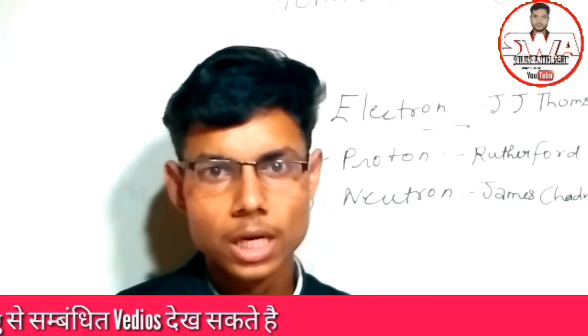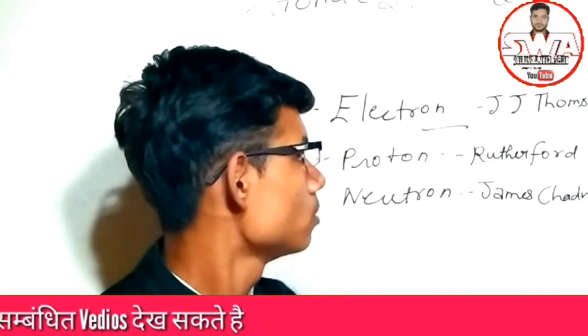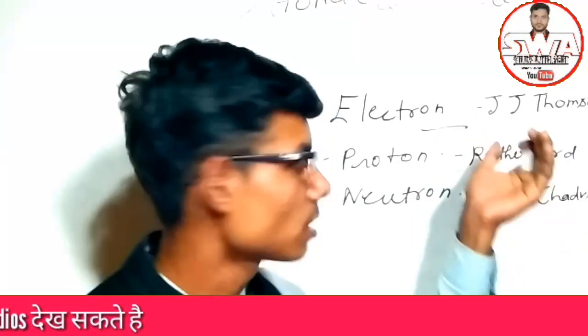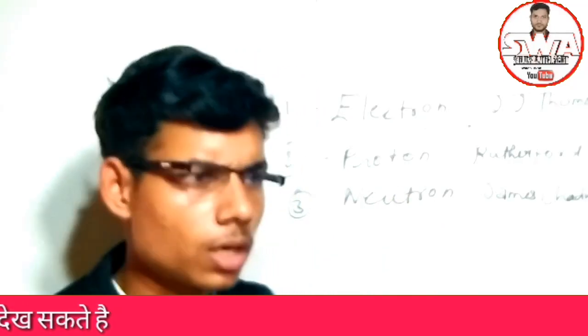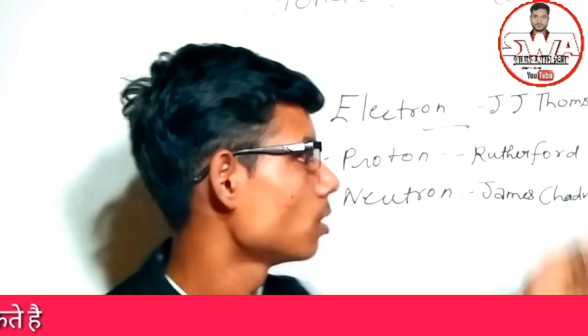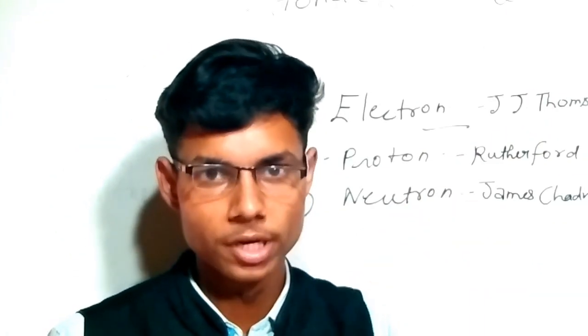Now we are going to know the electron. What is an electron and how did J.J. Thomson discover it? J.J. Thomson used the CRT, that means cathode ray tube.